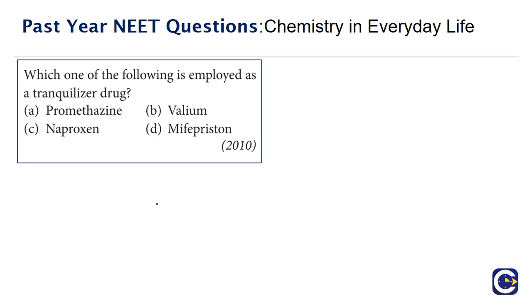Which one of the following is employed as a tranquilizer drug? Now, tranquilizers in common sense are basically sleep inducing drugs.